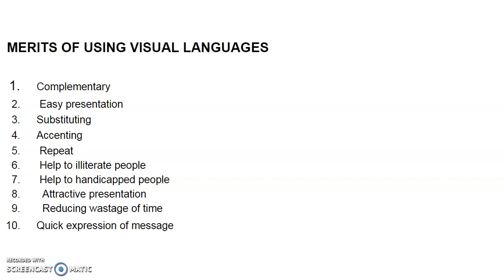And then help to illiterate people. What does it mean? This type of communication uses gestures, facial expressions, eye contact, proximity, touching, etc., without using any spoken or written word. So it is very helpful to illiterate people. Here, by touching we can explain some information to illiterate people. Through facial expressions we can say we are very hungry, so even when we are unable to say it, in the face itself we can show it, right? Or with some gestures, even illiterate people are able to understand.